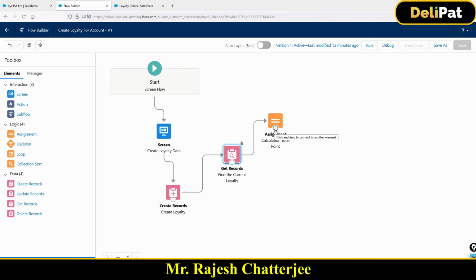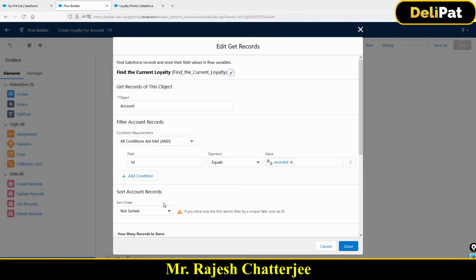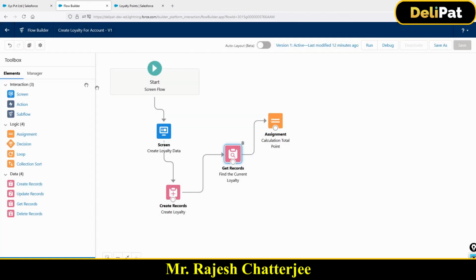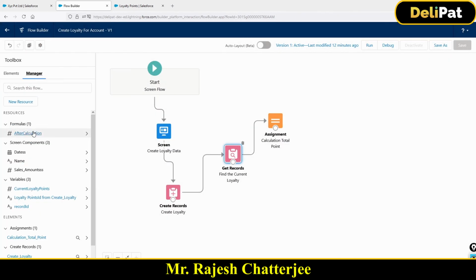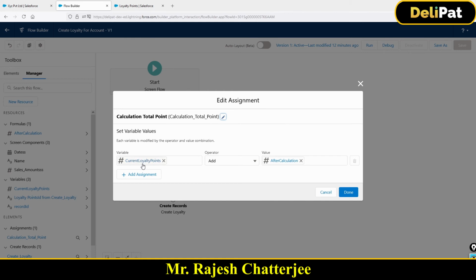What is next? I have done the screen. I have created the loyalty record, made sure that the loyalty records get mapped with the correct account, which is happening. After that I have fetched the current loyalty points, correct? And then after that I calculated the formula, 10% of the sales amount, and then I did the assignment, right? The current loyalty points is equals to current loyalty points.